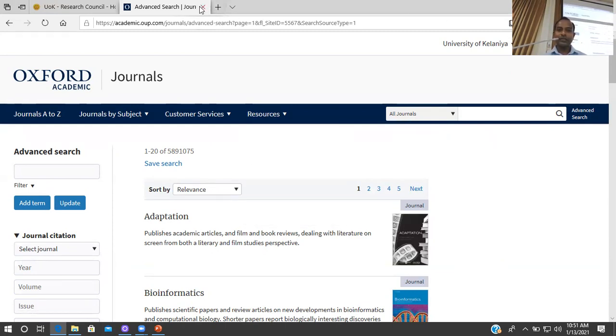So these search interfaces differ a little from database to database. Since you are experienced researchers, you won't find it difficult to locate an article in the database if it is available, right? If you really need to search something in the database, please tell me so that I can try.